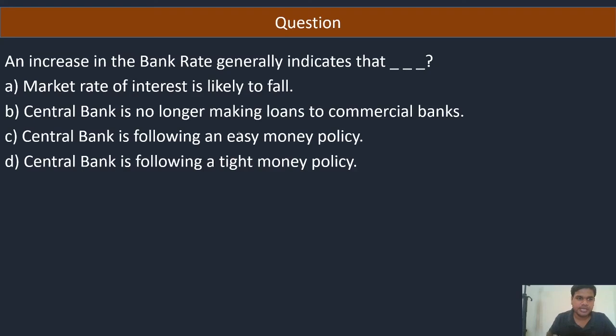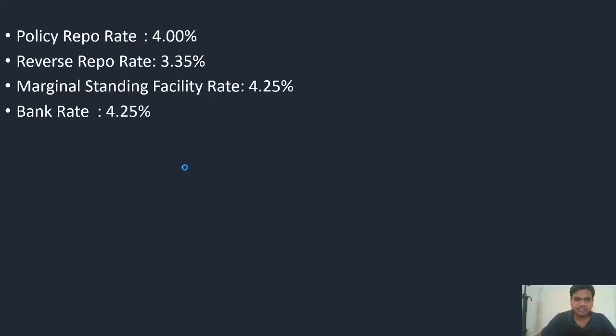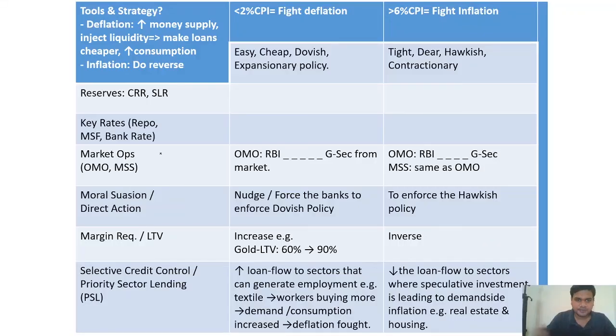Now the next question is: an increase in the bank rate generally indicates that... Again, pause the video, attempt the question. The answer is the central bank is following a tight money policy. You can see here, I had told you, during deflation rates decrease, and during inflation they will increase. Okay.